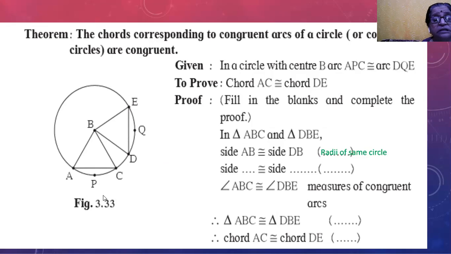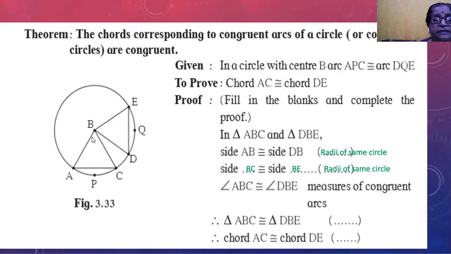Then next, which other side can we take? Another radius side. We cannot take AC and DE, because we have to prove those. So we will take side BC congruent to side BE. Radii of the same circle.